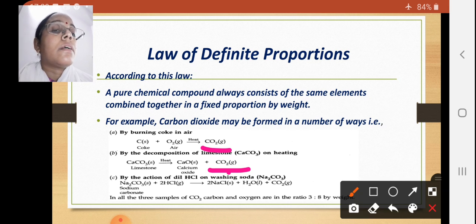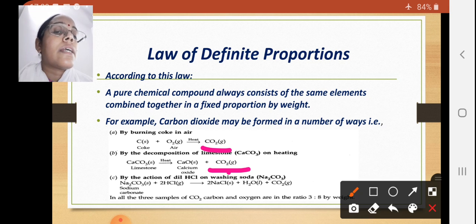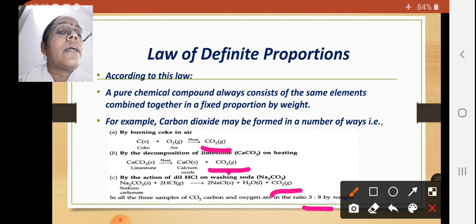And the third which I have explained here is by the action of dilute HCl on washing soda. What is washing soda? Na2CO3 is known as washing soda. Actually it is Na2CO3.10H2O, but here Na2CO3 reacts with HCl to form NaCl, H2O, and again CO2 is formed. But in all the three cases, the CO2 which is formed has the ratio of carbon and oxygen as 3:8. So the ratio should be maintained to form any chemical compound. So this is the law of definite proportions.